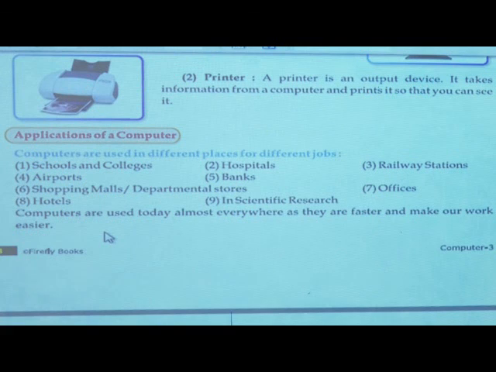Next is applications of the computer. Where are we using the computer? Where are we using the computer? Yes, in school. Good. In colleges. Good. Next. In hospital, in airport, in bank, in shopping mall, in hotels. Right. Computers are used in different fields or different places.